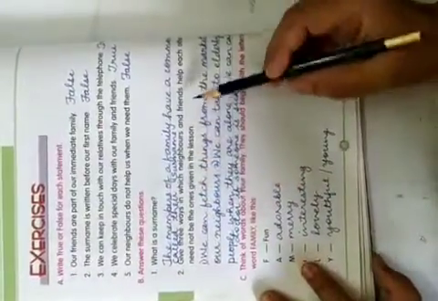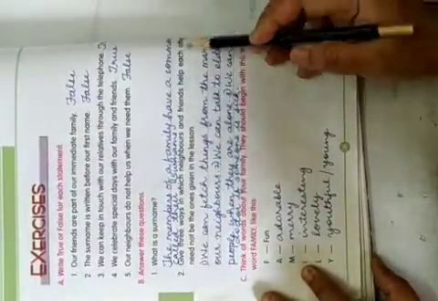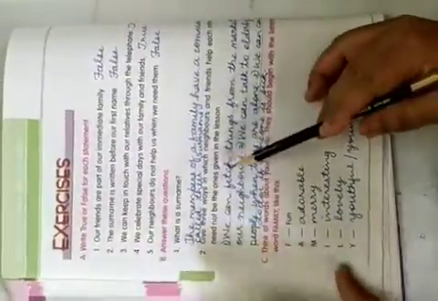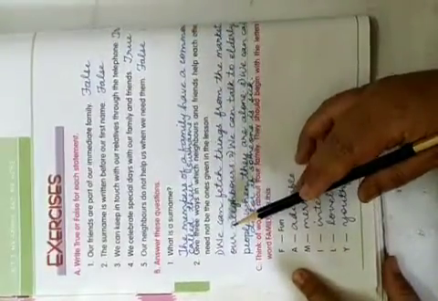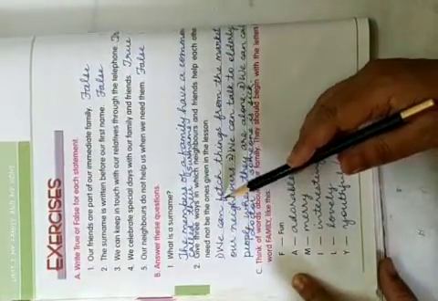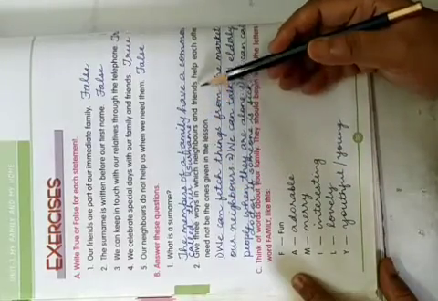Give 3 ways in which neighbors and friends help each other. They need not be the ones given in the lesson, but I have written from the lesson only. See how neighbors and friends can help each other.